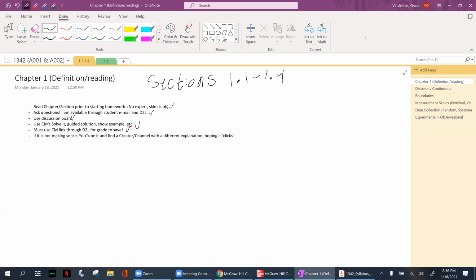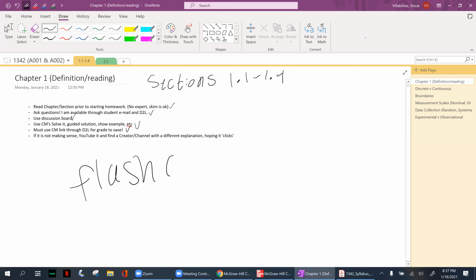So going back to sections 1.1 through 1.4, this section is going to be more definition based. This is something you would have to sit down and write, take notes, or just write. What would probably help is flashcards.